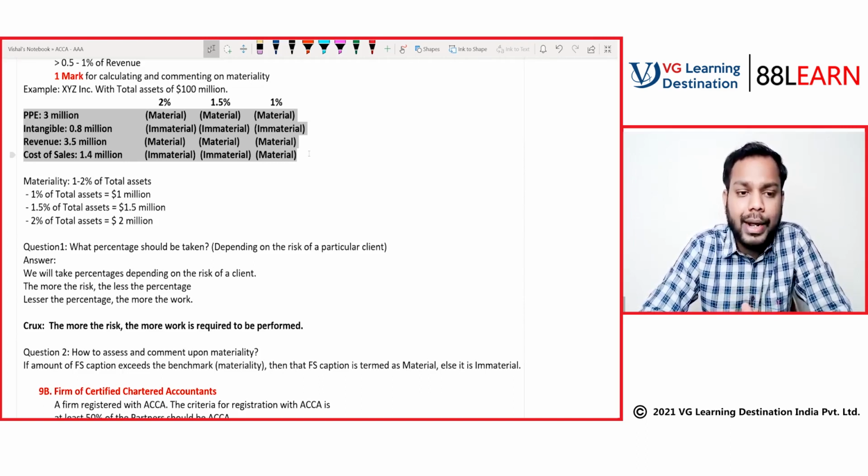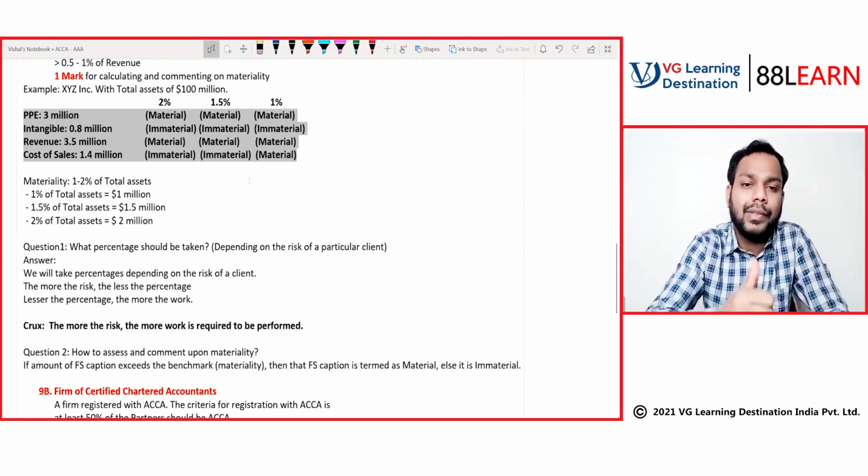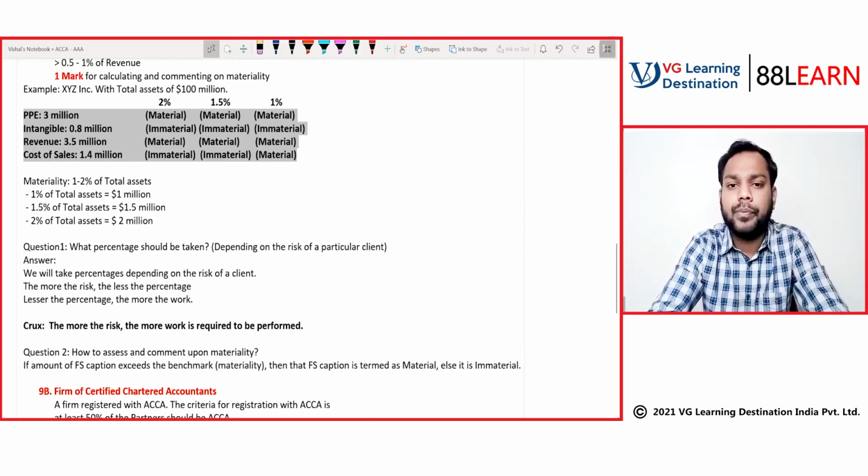Before taking any base, we have to assess what the focus is of the stakeholders of the company who are looking into the financial statements. That's a good question, Puneet. So we will assess their focus, and then accordingly we will determine the base on which we will be computing our materiality. Is it clear to you, Puneet?